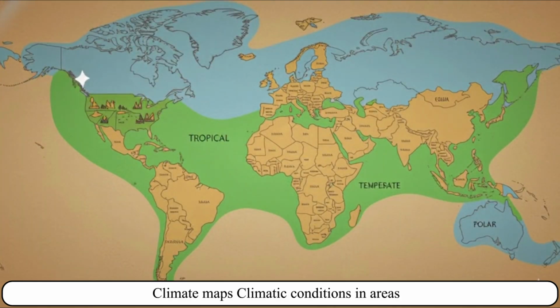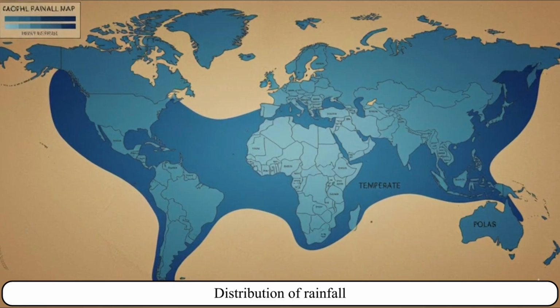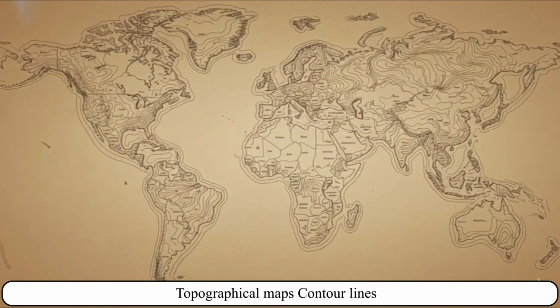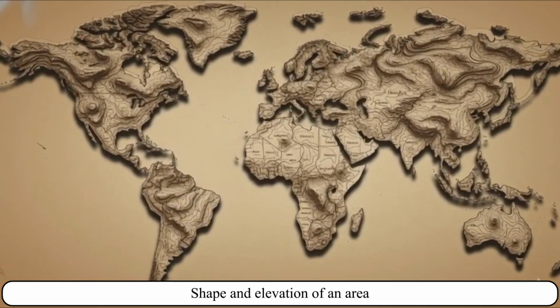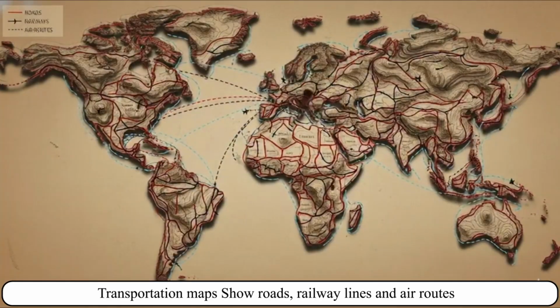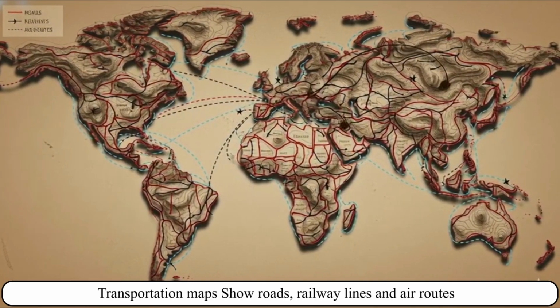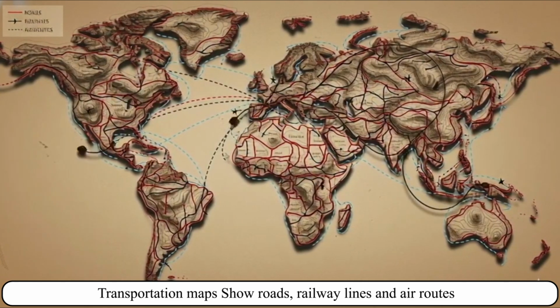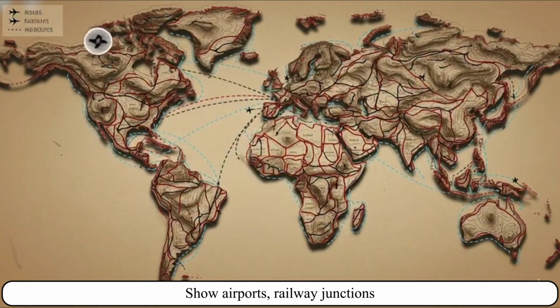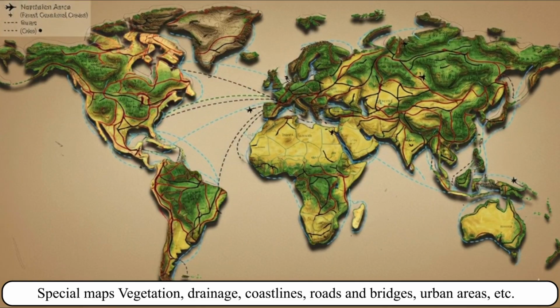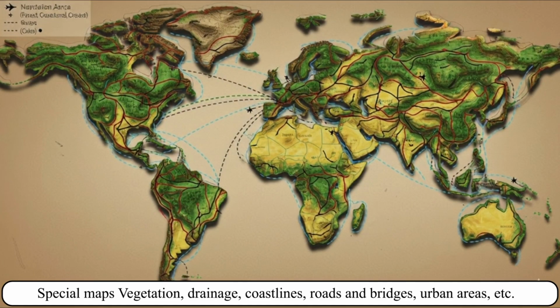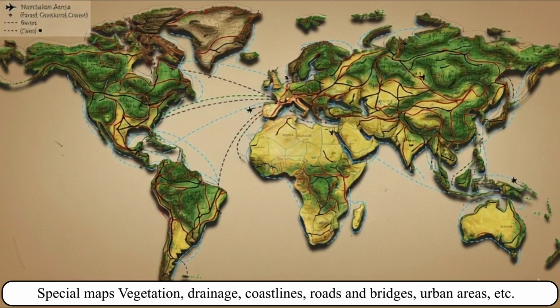Climate maps: Climatic conditions in areas. Distribution of rainfall. Topographical maps: Contour lines. Shape and elevation of an area. Transportation maps: Show roads, railway lines and air routes. Show airports, railway junctions. Special maps: Vegetation, drainage, coastlines, roads and bridges, urban areas, etc.